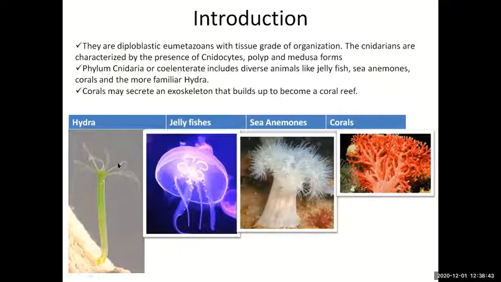Another important example is corals. Now corals differ from other cnidarians because they live in an exoskeleton secreted by themselves. If you see Hydra, jellyfish and sea anemone, they are very soft-bodied. There is no exoskeleton present. But the corals secrete a hard exoskeleton of calcium carbonate and the organism is present inside this exoskeleton. So the corals are cnidarians living in a secreted exoskeleton of their own.